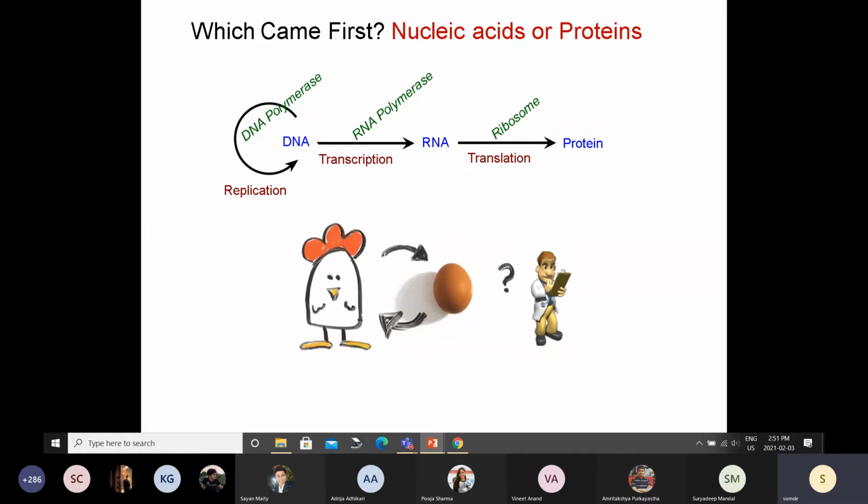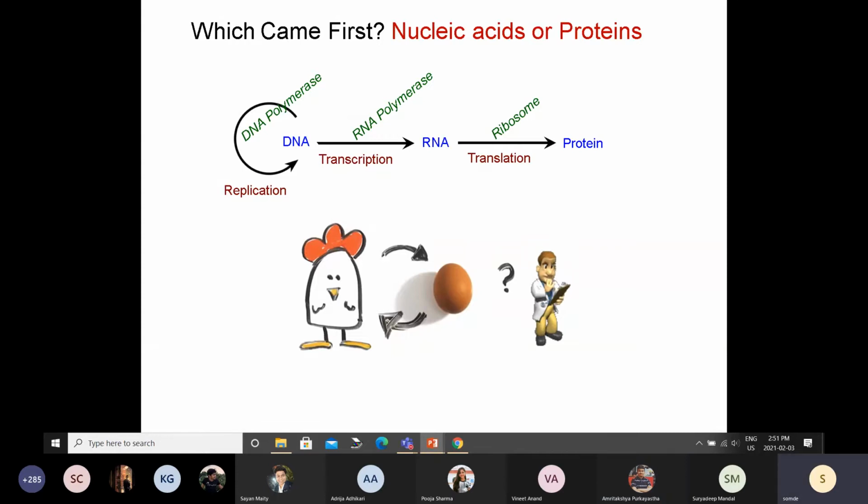If it is evolution, evolution says that certain random events happened, and some of them led to this type of molecules. So one of these two has to come first, right? Which one came first, DNA or protein? Probably DNA, because it is much simpler than proteins. Yes, but then DNA cannot do anything, right?